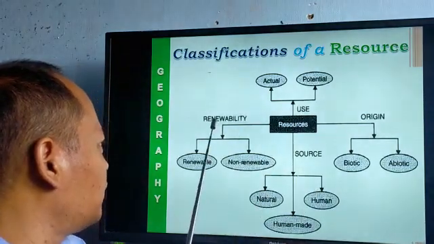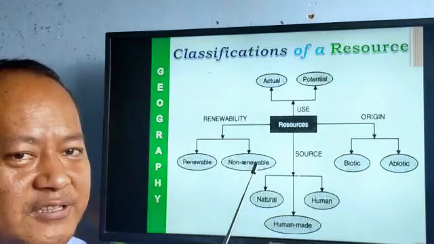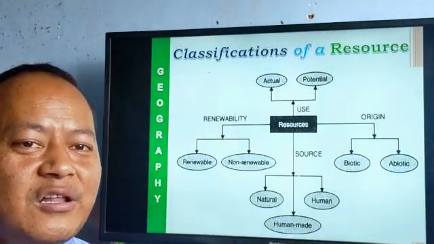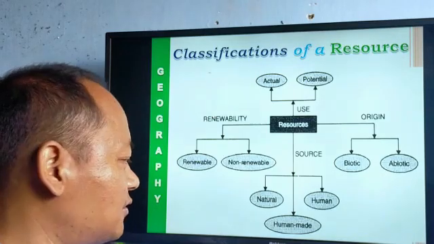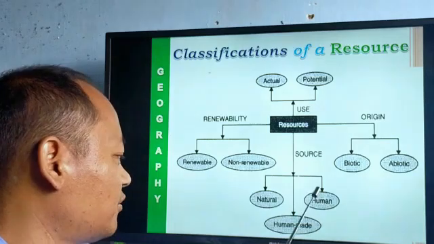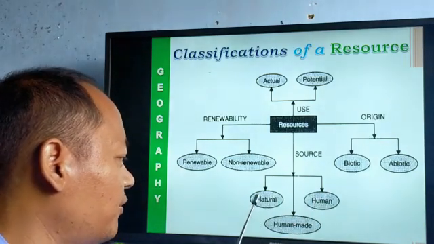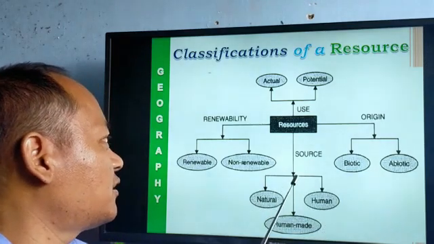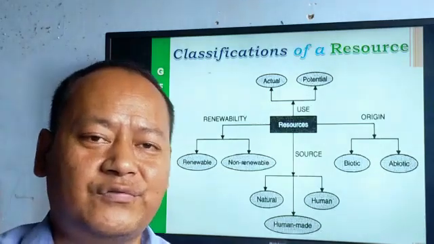Then on their renewability, we have got renewable and non-renewable. And besides, in distribution, we have got localized and ubiquitous. And the other classification is natural resources, human-made resources. Another is human resources. These are the important resources. These are the classifications of resources in their different forms.